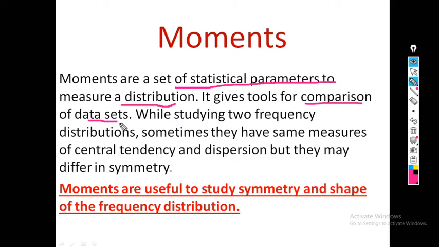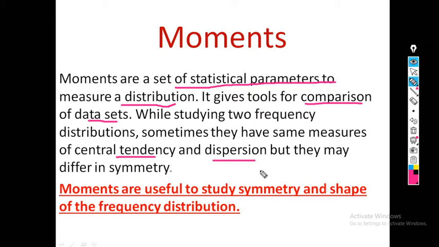That means, suppose I have two data sets and both have the same value of measure of central tendency and dispersion. What is meant by measure of central tendency? Mean, median, mode, quartiles. And what is meant by dispersion? It includes standard deviation, variance.